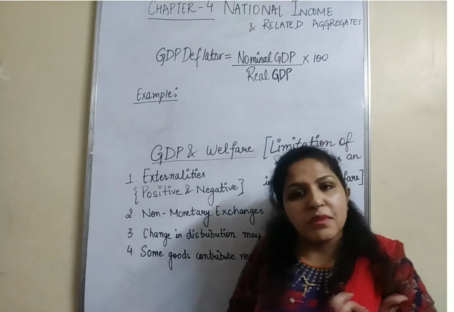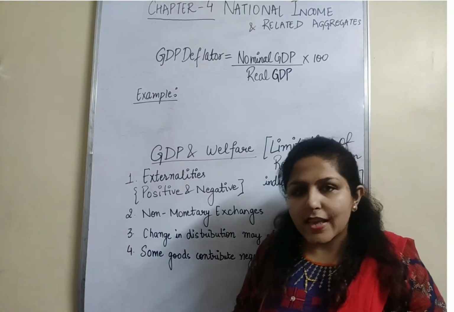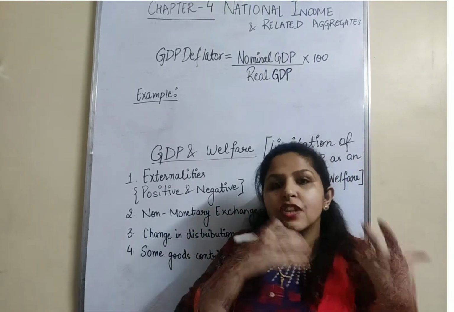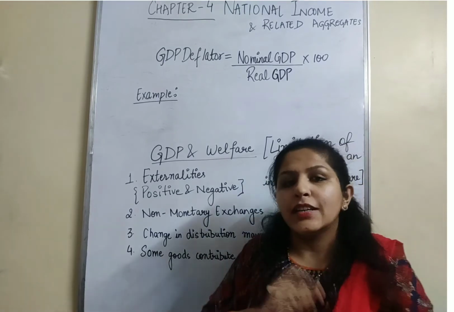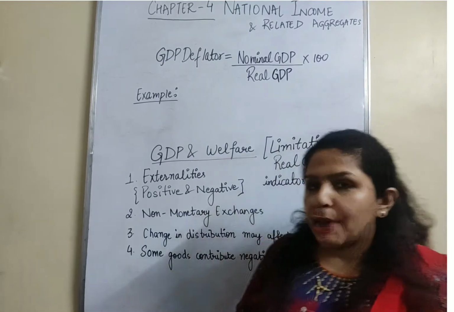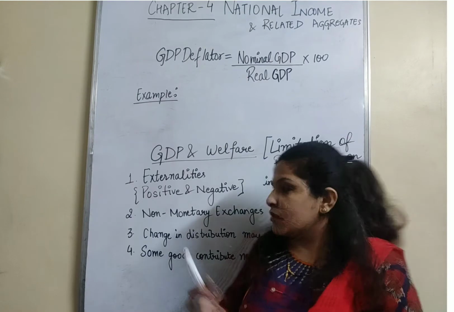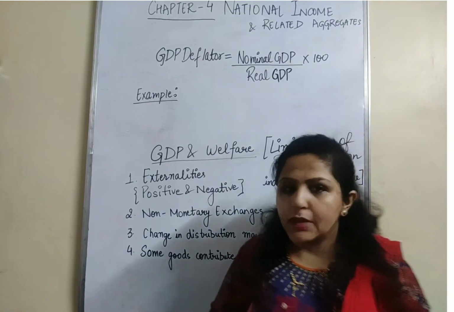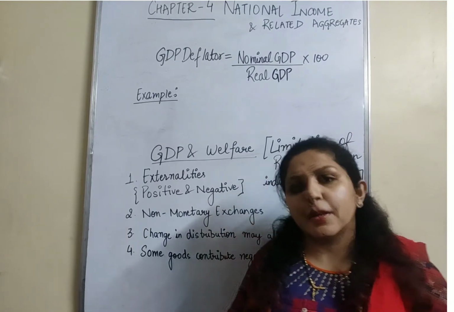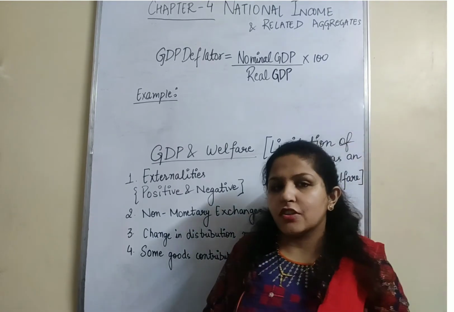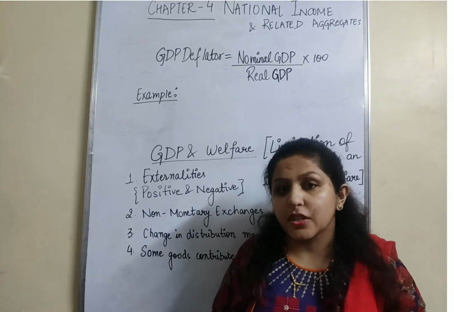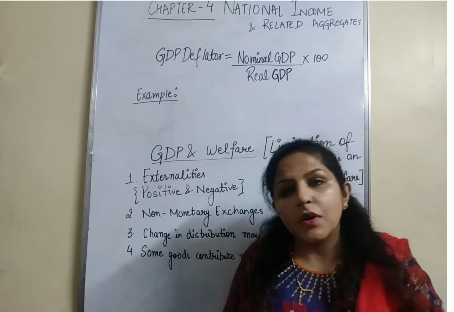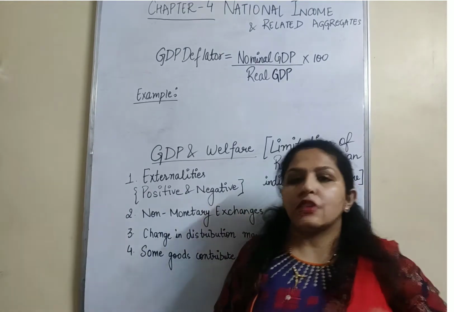First of all, we should know the meaning of GDP deflator. That says that we should know the actual change in physical output. अगर मुझे actual change जानना है physical output में, तो I need to eliminate the gap of price change. Let's say from 2011 to 2019, there's a change in prices of 20%. So I need to remove the 20% change in prices from the change in GDP so that I'll get the actual change in output. कि output में over the years कितना change आया है for the economy, how much the economy has developed through actual output.